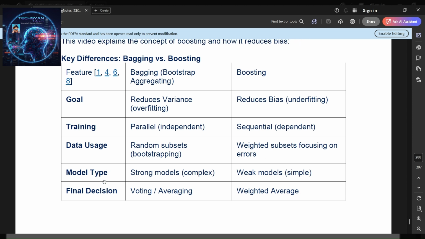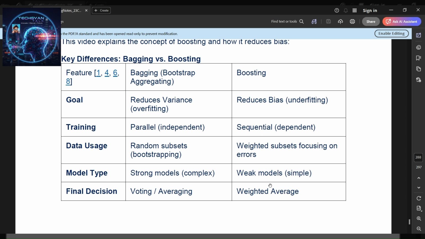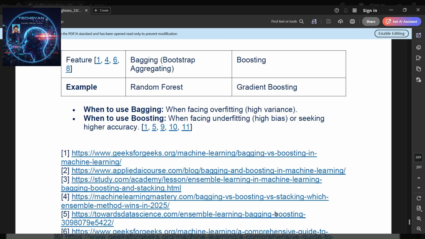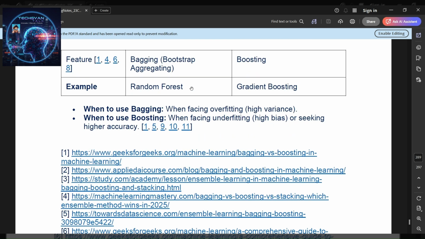Model types: strong, complex models in bagging, and weak, very simple models in boosting. The final decision is voting or averaging in bagging, and a weighted average in boosting. Examples: random forest for bagging, and AdaBoost or XGBoost for boosting. Use bagging when facing overfitting or high variance, and use boosting when facing underfitting or high bias, or when seeking high accuracy.